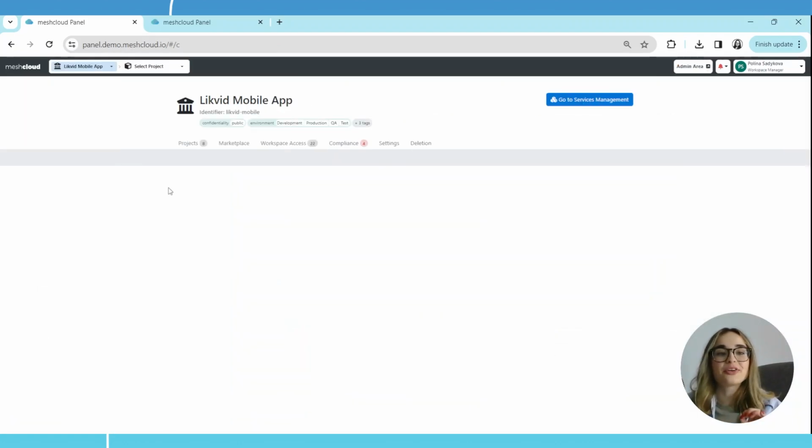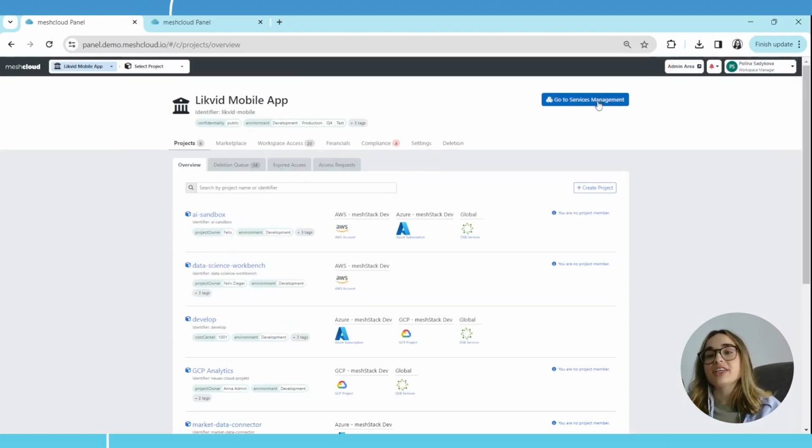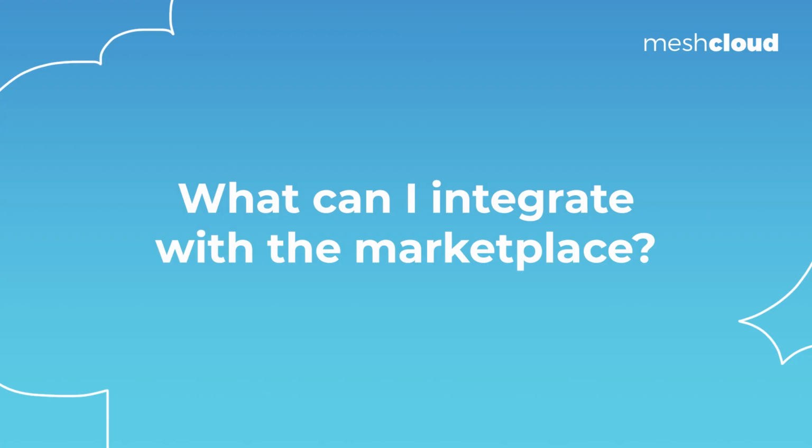But something which is coming soon, I don't want to spoil too much, but we have here the service management area which will go live soon, and here everyone from the workspace, if you decide to order this pillar for meshStack, can also create the services, and with an approval flow from the admin, of course, as it needs to be quality service only, can post their service on the marketplace.